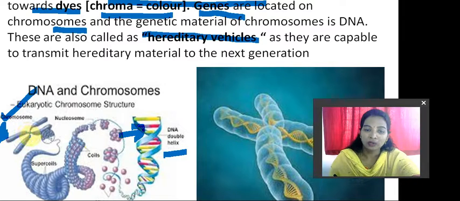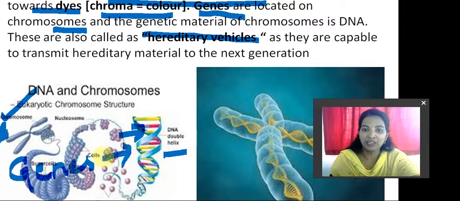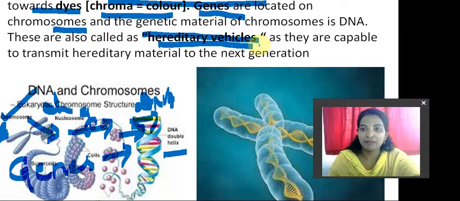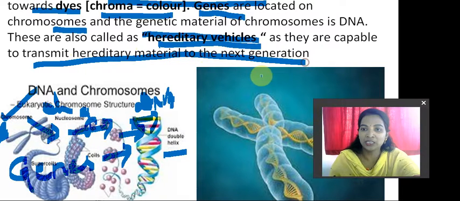So inside the chromosome, genes are present, and genes have DNA. This is the chain: first the chromosome, inside the chromosome genes are present, and inside the genes DNA is present, right? These are also called hereditary vehicles as they are capable of transmitting hereditary material to the next generation. Heredity is nothing more than the transfer of characters from the parents to their offspring.